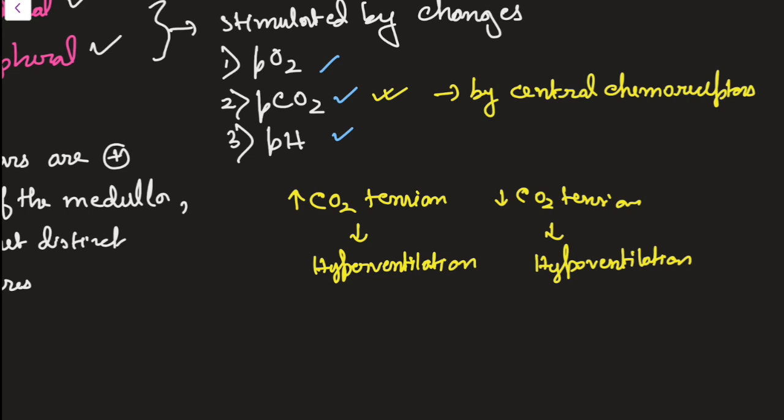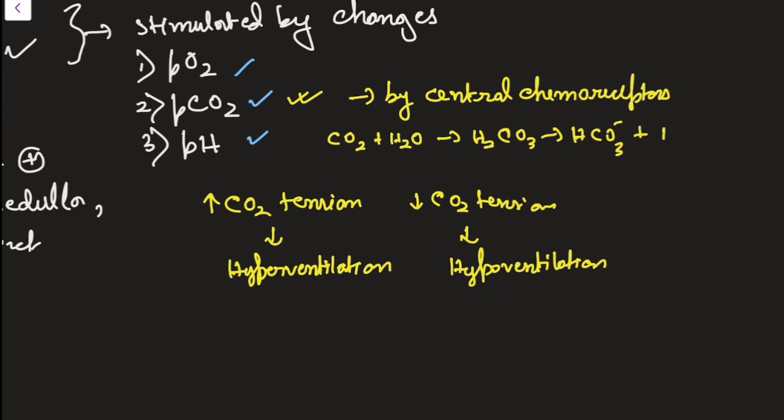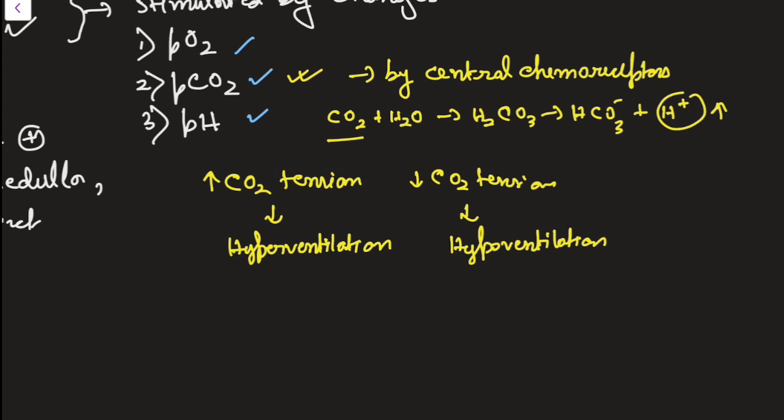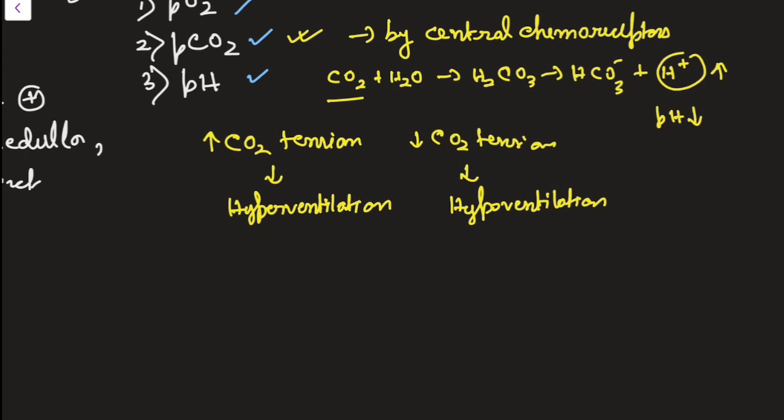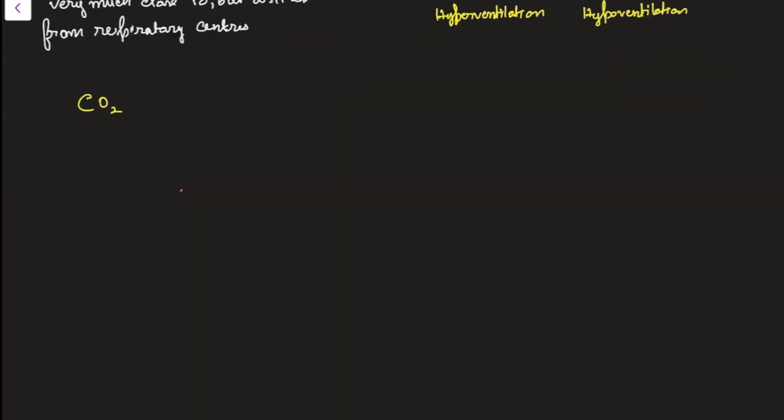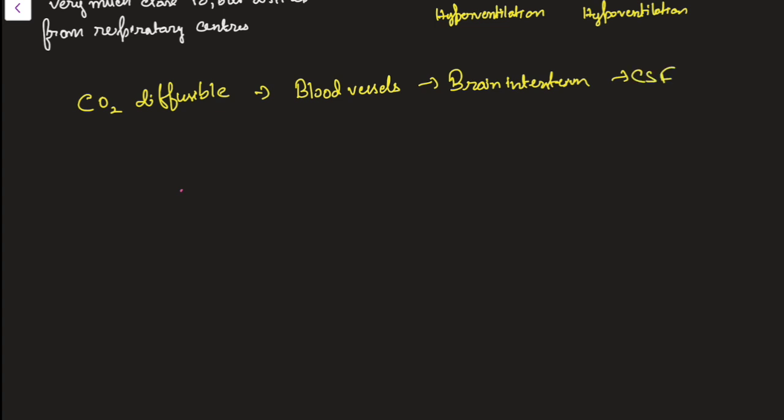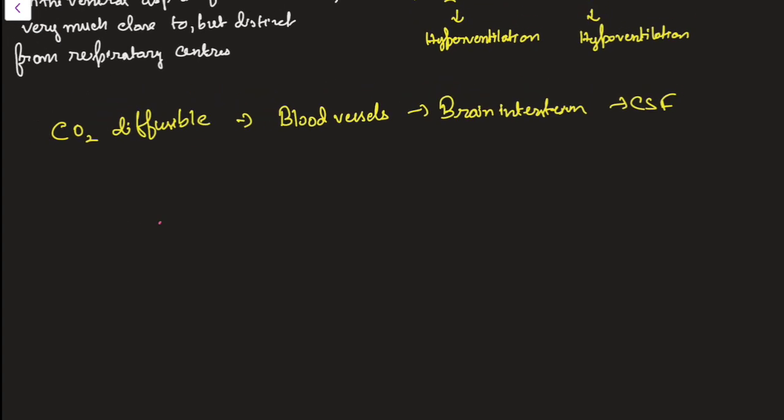How does this happen? Again, the same thing that I have told you. This CO2 will combine with water to form H2CO3, and then it will break into HCO3- plus H+. In this way, CO2 will be increasing the concentration of H+ ion, so it will be decreasing the pH. Now understand what I mean. This CO2 gas is very diffusible and it can easily pass from blood vessels to brain interstitium and then to CSF, the cerebrospinal fluid. Since it is very diffusible, it can cross the blood-brain barrier also, and travel from blood vessels to brain interstitium and then into CSF.